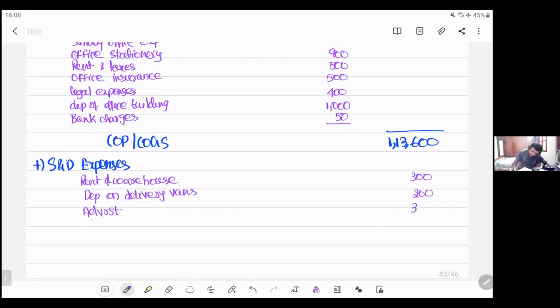Next, selling department salary 1,500. Delivery vans again? No, that was depreciation. This is upkeep of delivery vans. Both are different. Upkeep means maintenance charges, 700.